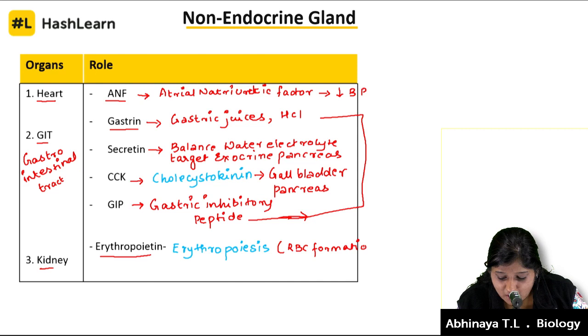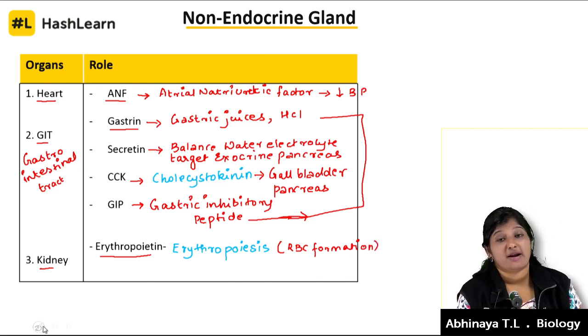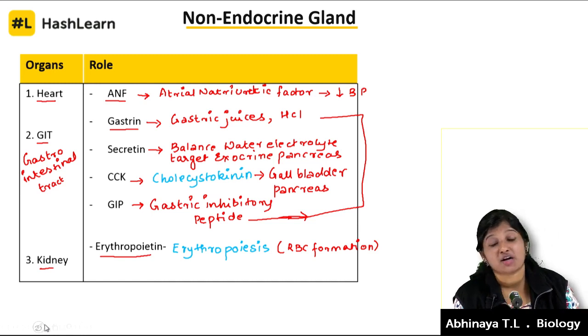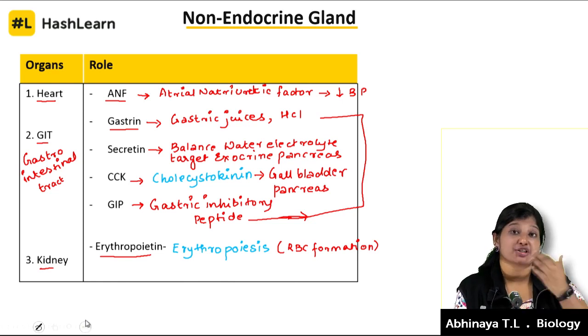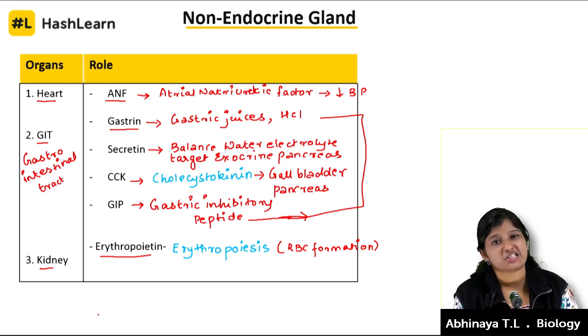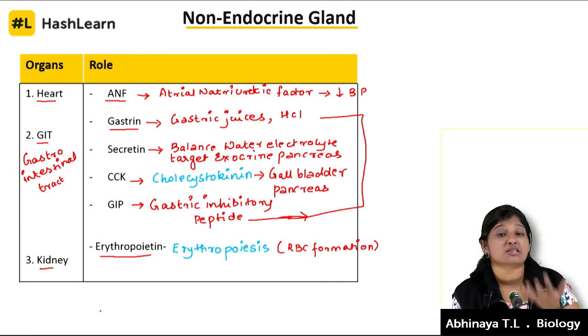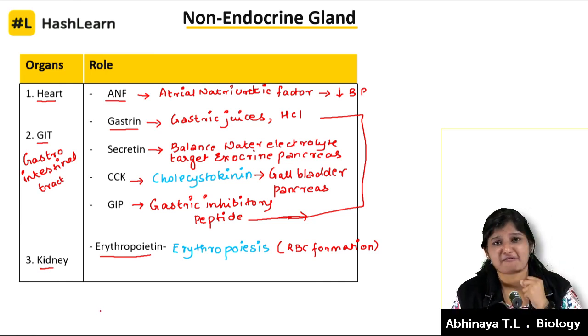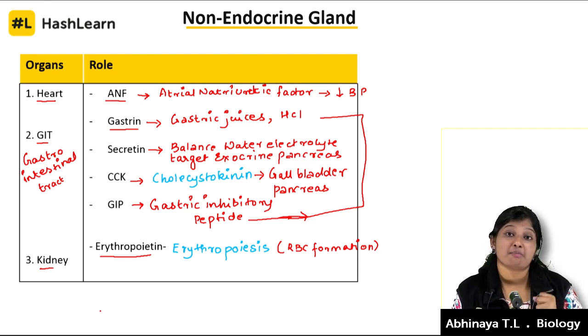This may look very small. When you read it once, it will be like, yes, this is very simple, I've understood it. But I'm pretty sure that after 1 hour you can forget it also, because as I said, this is a memory based chapter. It is very important for you to keep brushing up the names of the glands, the functions especially of each gland and each hormone. If you keep in touch with it, it will get memorized, and you'll also start appreciating the functions of these glands and maintaining.